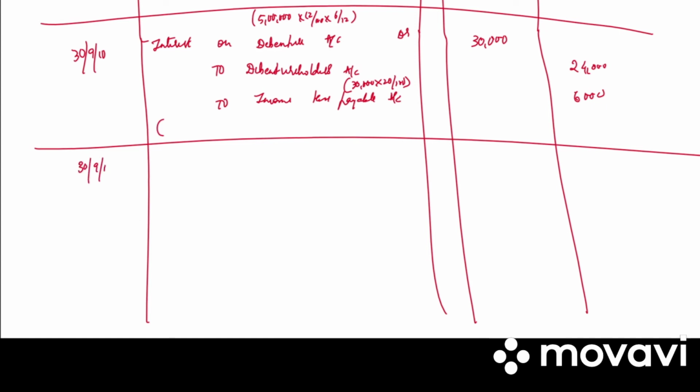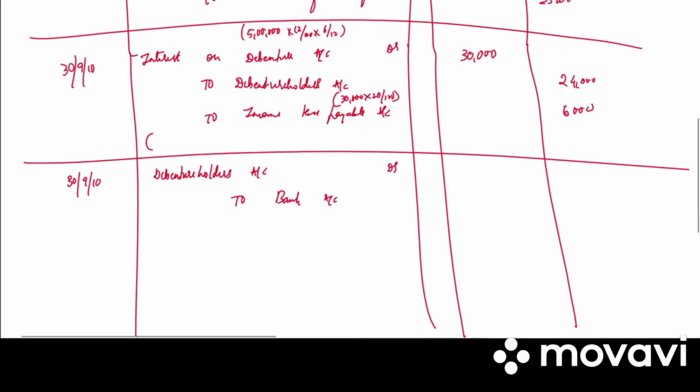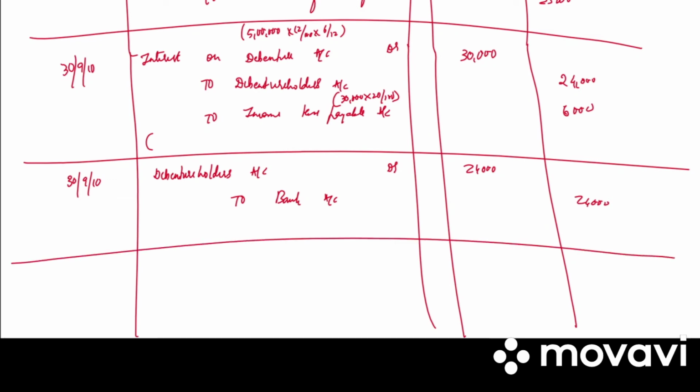Next, again on 30th September we have debenture holders account debited to bank account. 24,000 debit, 24,000 credit. Write the narration. Payment of interest.